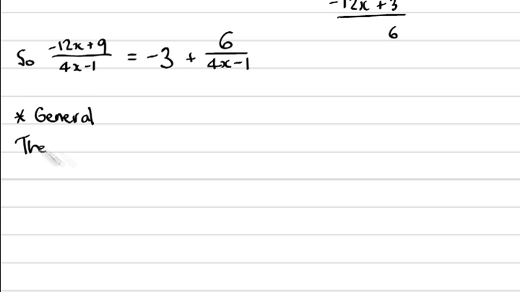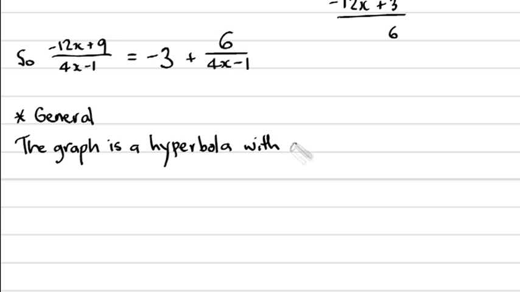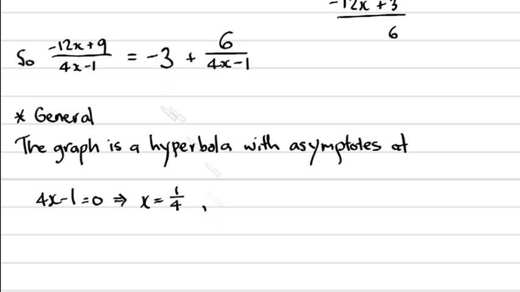So if we think of the denominator of 6 over 4x minus 1, when is that going to equal 0? It'll have an asymptote when 4x minus 1 is equal to 0, or when x equals a quarter. There'll also be a horizontal asymptote at y equals negative 3.